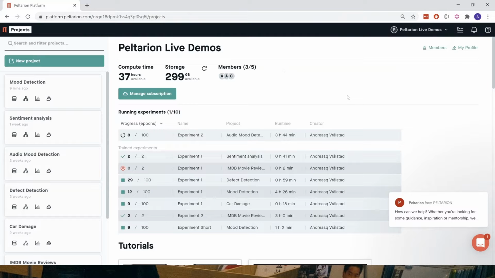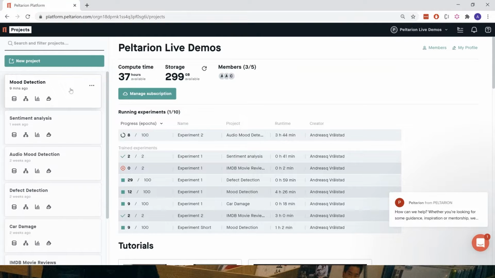Let's do it. So when you log into the Peltarion platform, this is the first thing that you see. So you have your dashboard here where you can see your projects on the left side. You can see that I created quite a few, I've worked on the platform for a while. But what we want to do here is to start up a new project for mood detection, which is what we're going to do today.